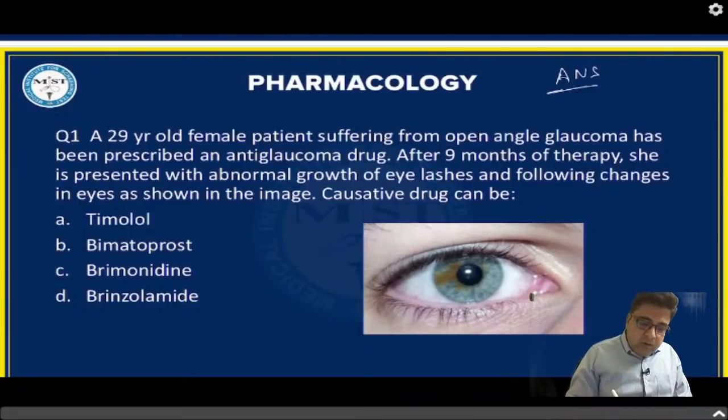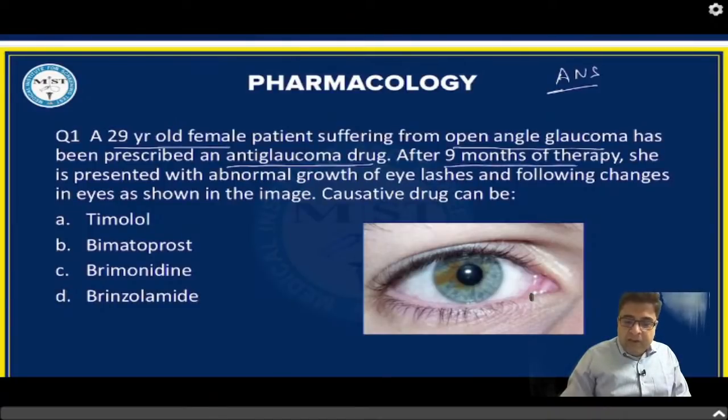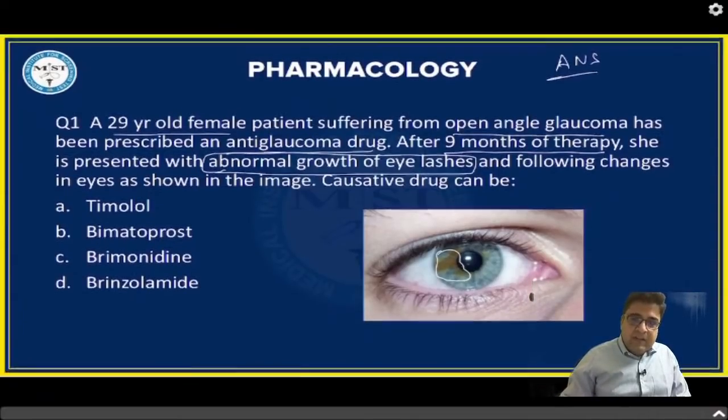A 29-year-old female is suffering from open angle glaucoma and she was put on some anti-glaucoma drug. Now she is taking this medicine continuously, and after 9 months of therapy, she presents with abnormal growth of eyelashes. So this is the first thing. She also has some changes which are given in this image. If you look here, there is a change in the color of the iris, a brown discoloration of the iris.